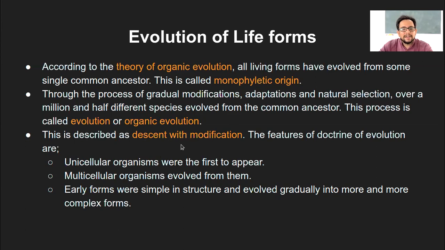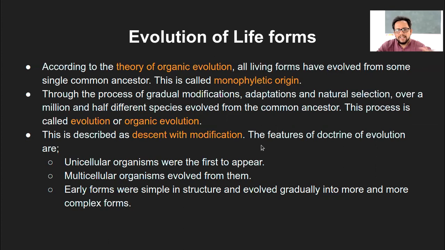If you remember, we had seen this statement earlier in context with Darwin. Darwin has described this as descent with modification. Descent means going down. Now this is along the path of evolution. We are going down. Down does not mean down in the literal sense. It is just evolving from one direction to the other. That's what descent means in this context, and that is happening with respect to the modification.